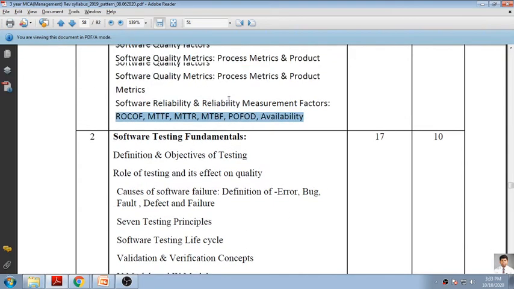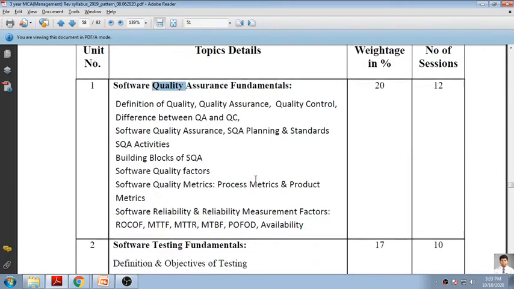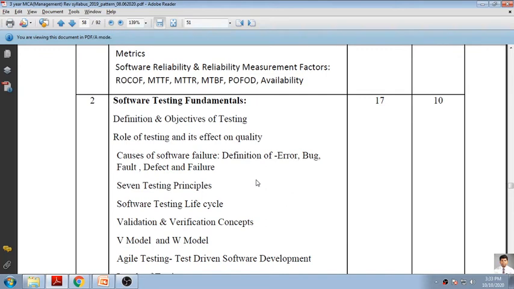Now, the objective is quality. The first chapter was focusing on quality assurance. We were talking about the manager level. Now, actually, the task of the tester starts from here. What is required for a tester is being formulated here from chapter number 2.